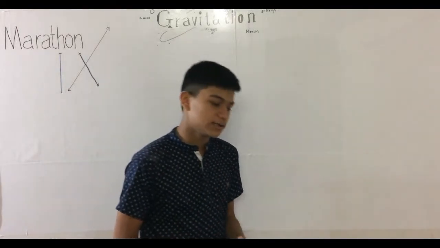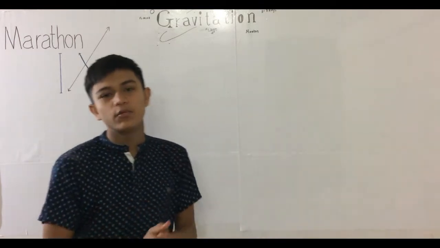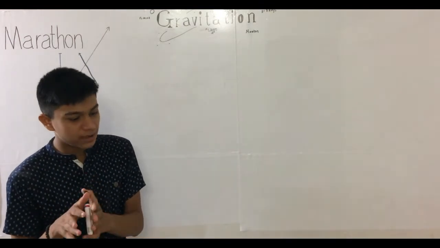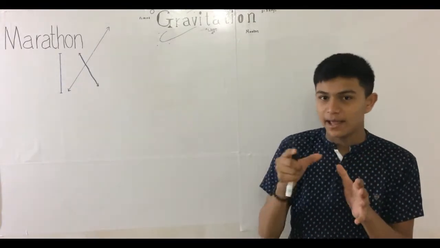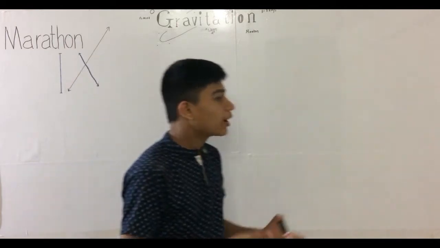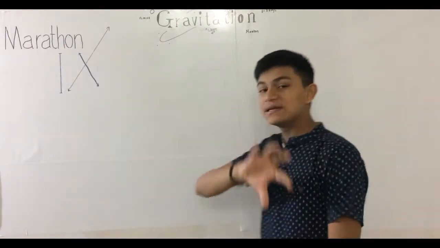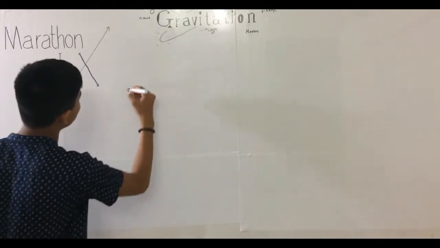Important concept, that is the universal law of gravitation. In very simple words, the universal law of gravitation is a law of gravitation which is applicable to the whole world, or I can say the whole universe, because it is a universal law. So what is this universal law of gravitation?